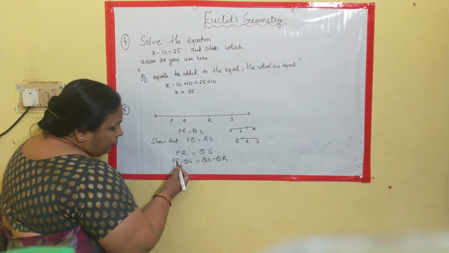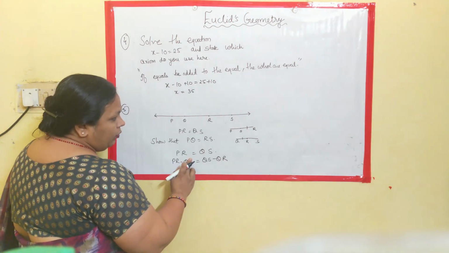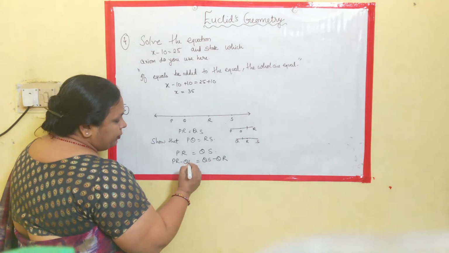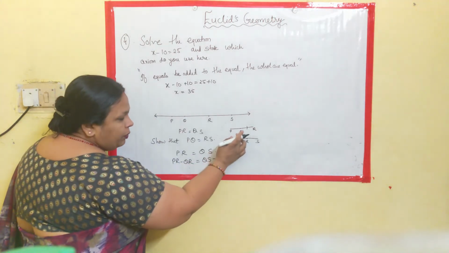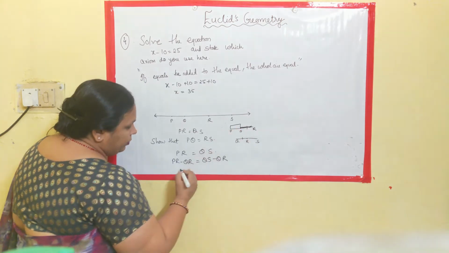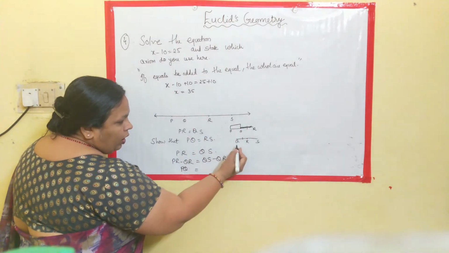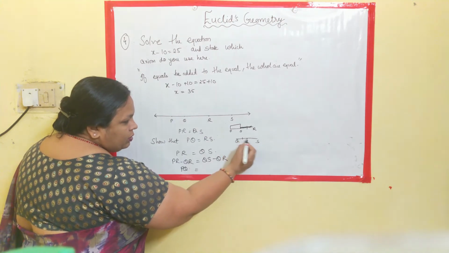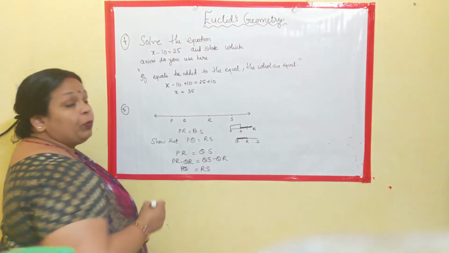If you subtract QR from PR, you are left with PQ. And if you subtract QR from QS, what is left? RS. Clear? We have proved that.